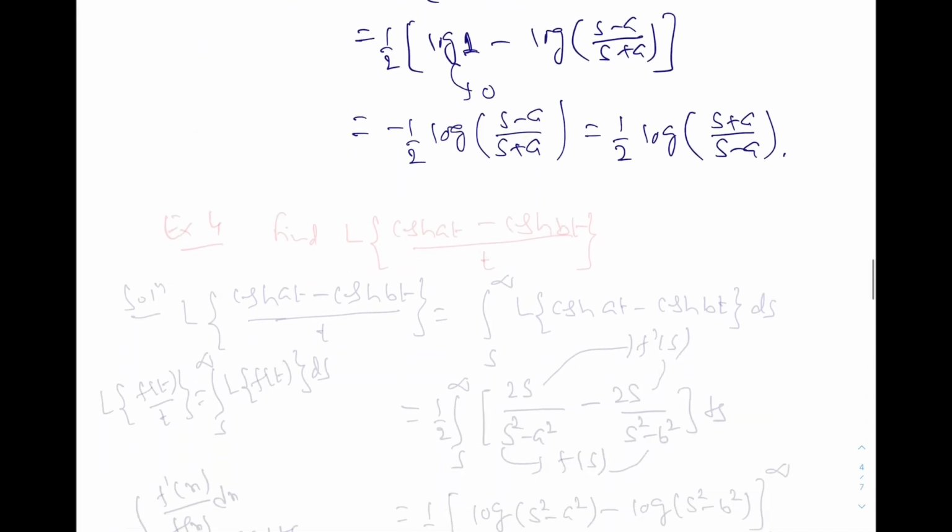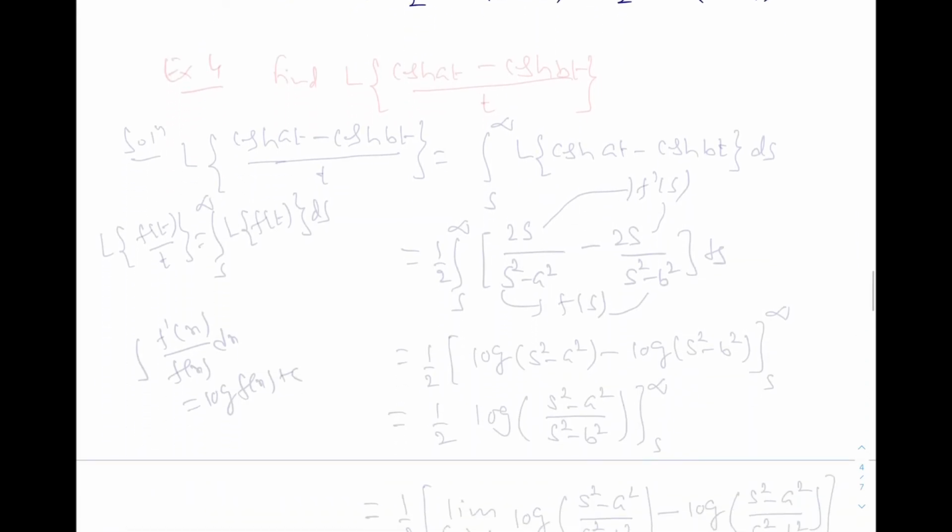Okay. Let us take one more example. Find the Laplace transformation of cosine hyperbolic at minus cosine hyperbolic bt over t.